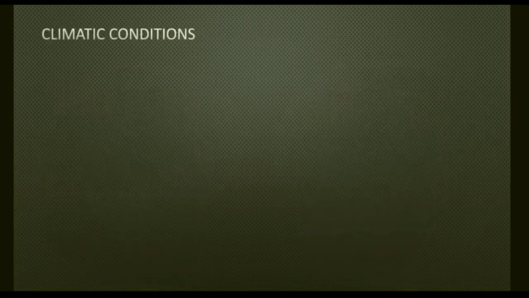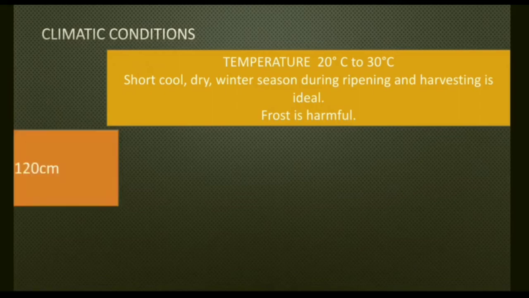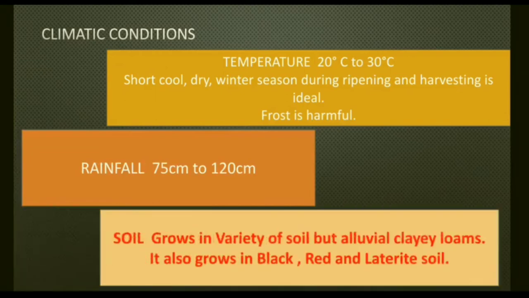Now, climatic conditions. Temperature 20 to 30 degrees Celsius. A short, cool, dry winter season during the time of ripening and harvesting is ideal, and frost is harmful. Rainfall 75 to 120 centimeters. Soil: it grows in a variety of soils from alluvial clay loams to red, black and laterite soil.